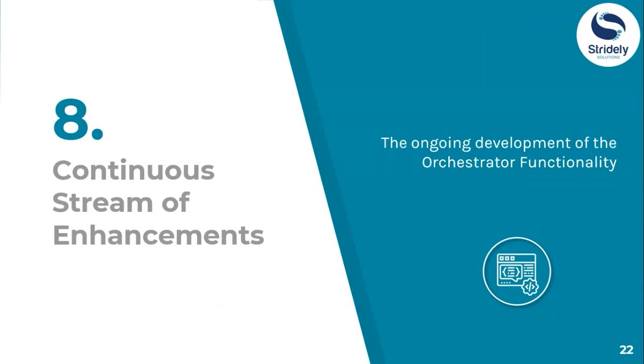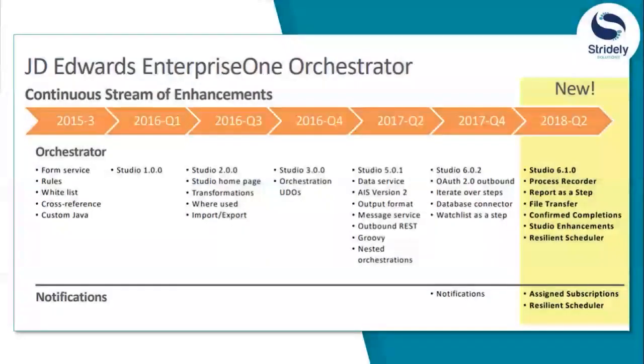Let's see the stream of enhancements which Oracle has done in Orchestrator Studio. Just a quick review of the journey of Orchestrator Studio. This enhancement started in 2015 by introducing a few components like form service rules, whitelist, cross reference, and custom Java.